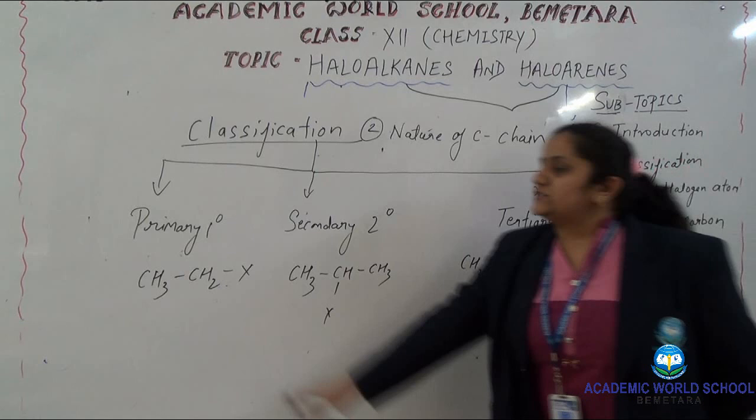So the halogen is attached to the carbon. If it is attached with one carbon, then it is called primary. If the halogen is attached to the carbon which is further attached with two different carbons, then it is called secondary. And if the halogen is attached to the carbon which is further attached by three different carbon atoms, then it is called a tertiary structure. This is based upon the nature of the carbon chain.